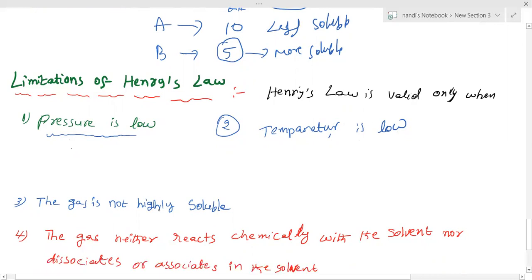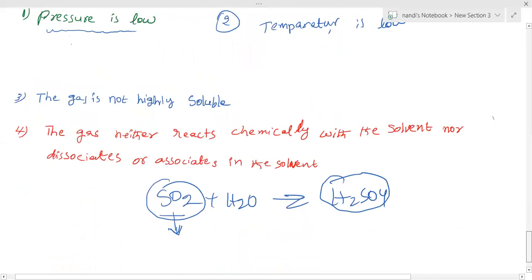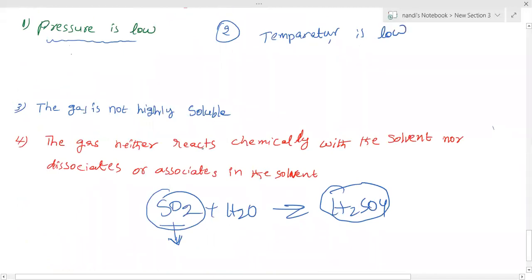So the gas should not be highly soluble. If it is slowly soluble, we can observe experimentally what is going on, how it dissolves, and the factors affecting it, and we can predict. The other condition is that the gas neither reacts chemically with the solvent nor dissociates or associates in the solvent.